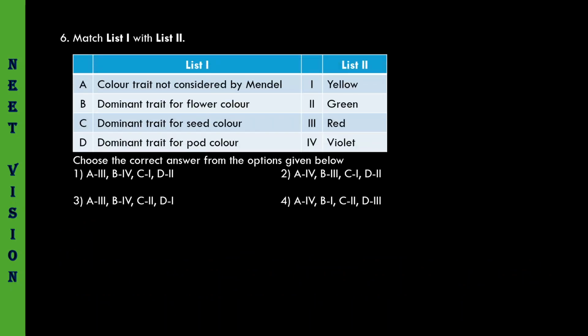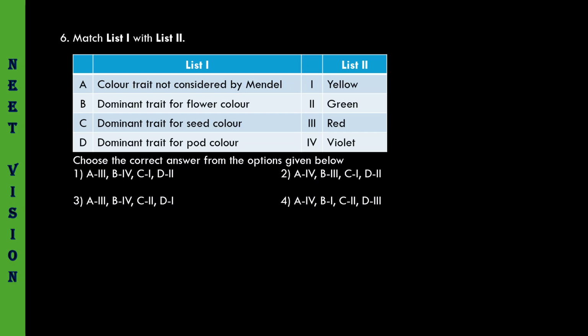Coming to the next one. The matching type. Color trait not considered by Mendel. So Mendel considered the color of seeds, color of flowers, and color of pods. So what colors has he selected?